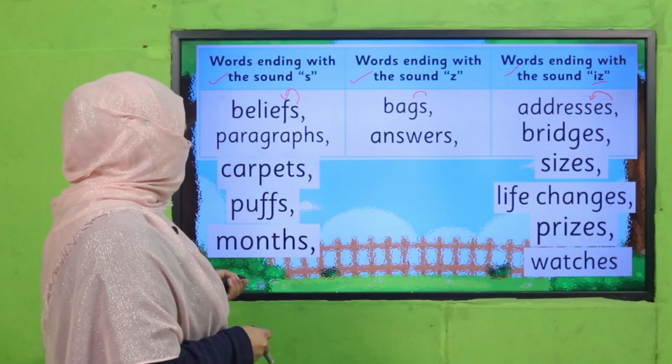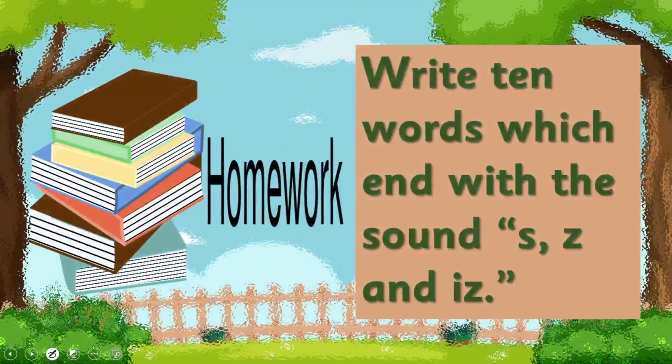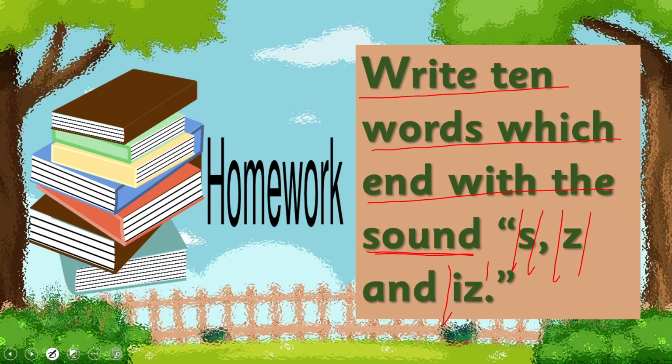Now I'm going to give you watches. Yes, there is another word, watches. This was the last one. It's time for your homework. You will write 10 words which end with the S sound, and then you have to write them in the relevant column as s, z or iz.